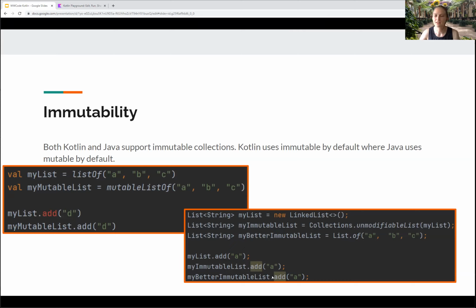But if I try to run these last two, which the IntelliJ IDE is telling me something's wrong here, it will throw a runtime UnsupportedOperationException. So again, in Java, you're probably going to get unexpected runtime exceptions because these do not enforce anything at compile time, but Kotlin does. So it can make it much easier not to have surprise bugs in your production code, and you're like, why is this method changing my list?